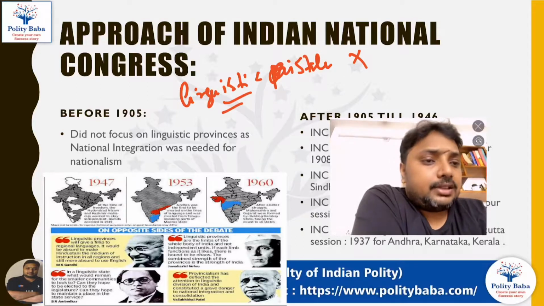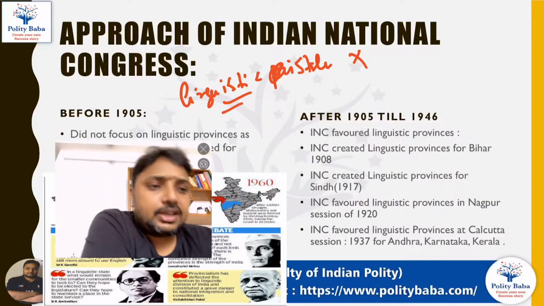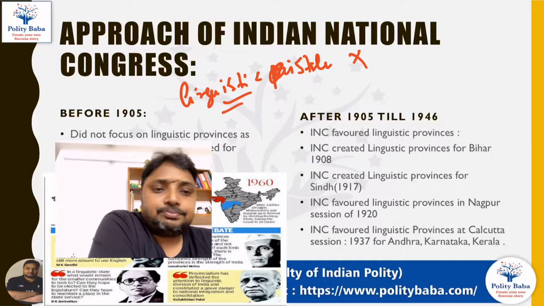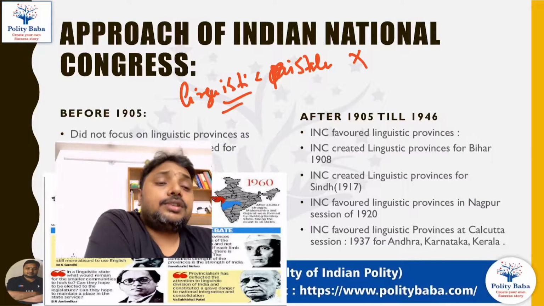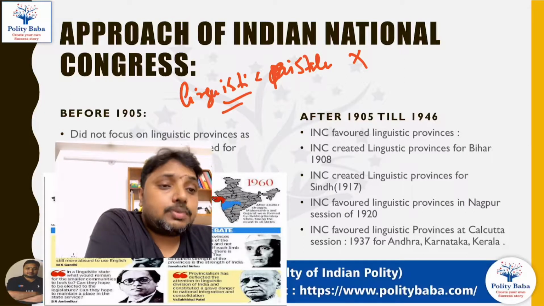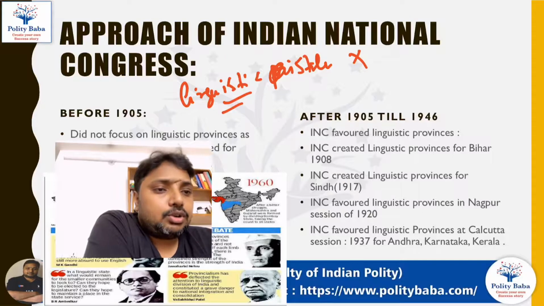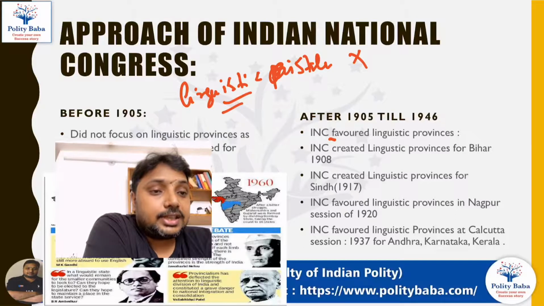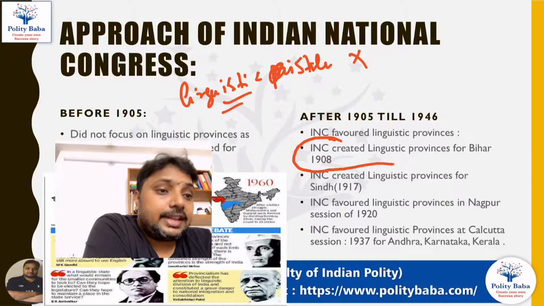But after 1905, you can say they changed their opinion and they said that the linguistic reorganization should be favored, and the Britishers should definitely create new provinces, and the new provinces should be based on the language. And in order to put pressure on the Britishers, the Congress took many actions. For example, Congress created its first linguistic province in Bihar in the year 1908.